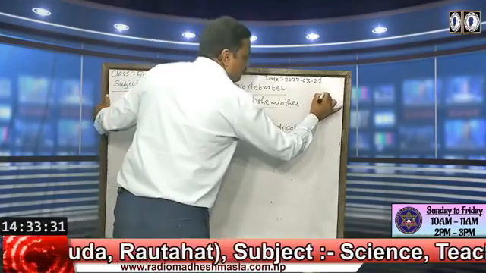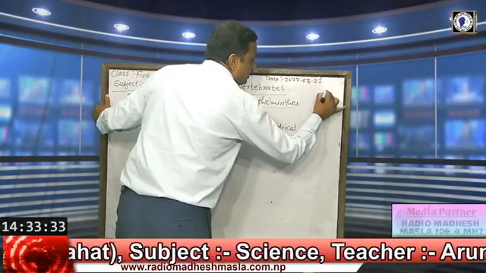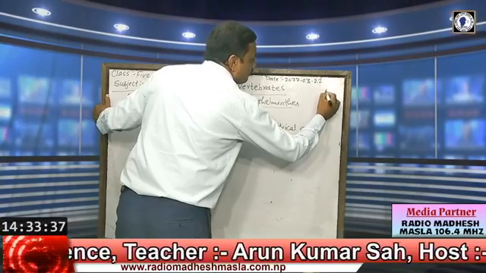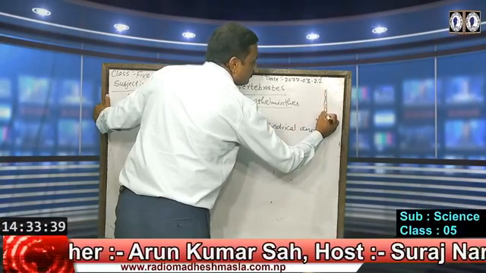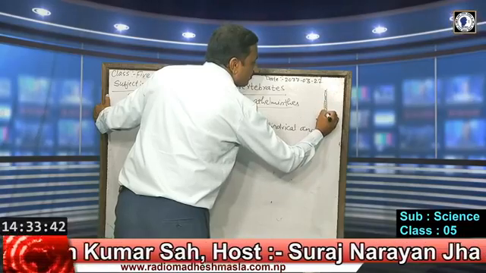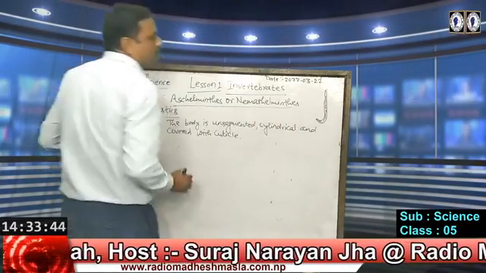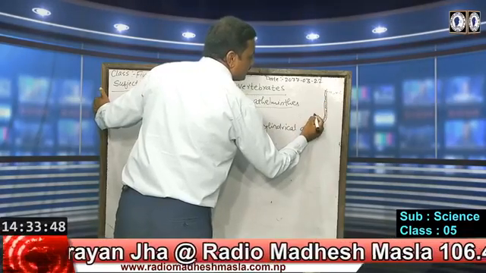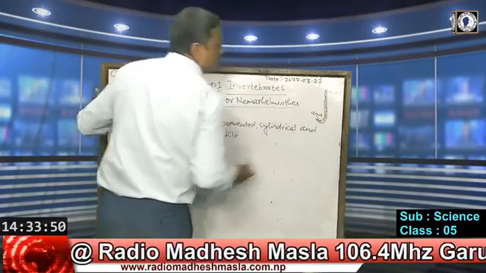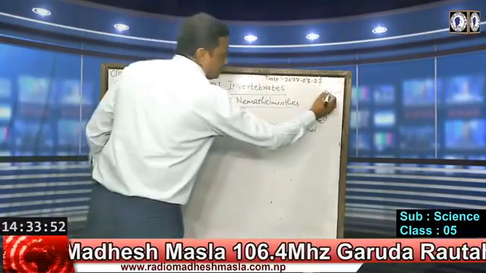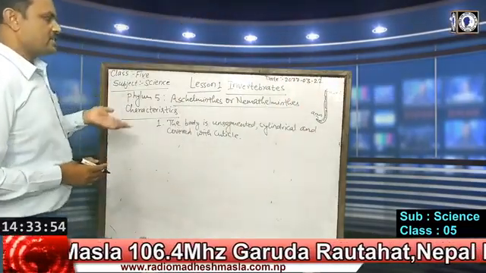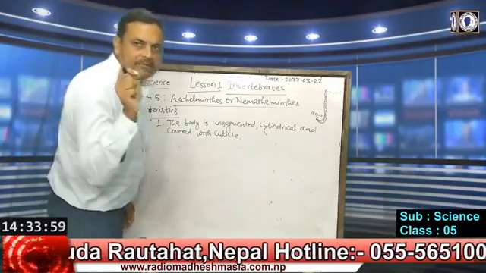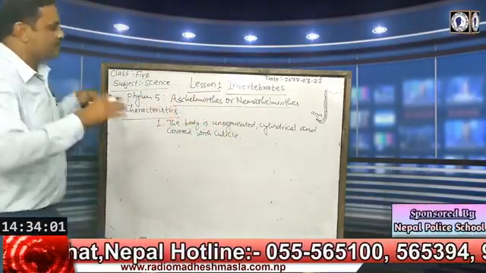If you see the animal's body, they are long and cylindrical, where there is a mouth, anus, tail, and one line is separating the body. So the body is unsegmented, cylindrical, and covered with cuticle. Cuticle means a very thin membrane which covers the body of these animals.